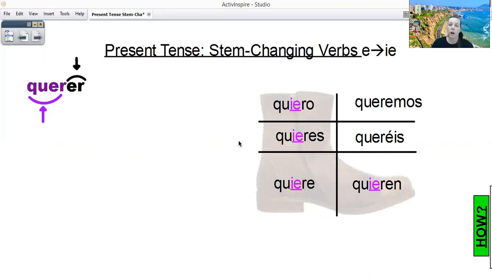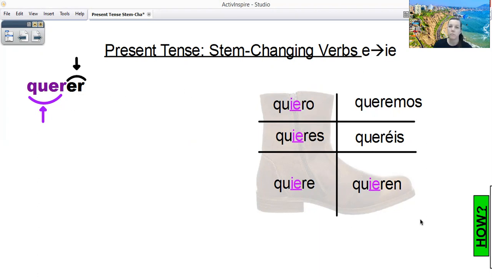Stem changing verbs are often called boot verbs. And the reason for that is it's only in the shape of the boot where you'll have the forms that do change. So it goes from an E to an IE. Okay, so notice the endings are still the exact same, right? The O, A, almost A, N, right? Your E, this is for querer, happens to be an ER ending verb.